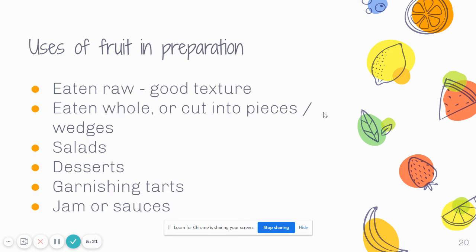So how are fruit used in preparation? Now, fruit can be eaten raw because they have a good texture when they're raw. They can also be eaten either whole or cut into wedges or pieces. Fruit can also be used for making salads, such as when you add raisins to a salad. You can use them for making desserts, such as in apple pie or banana cake. You can use fruit to garnish tarts or cakes, such as when you add cherries to cake. And you can also use fruits to make jam or sauces.